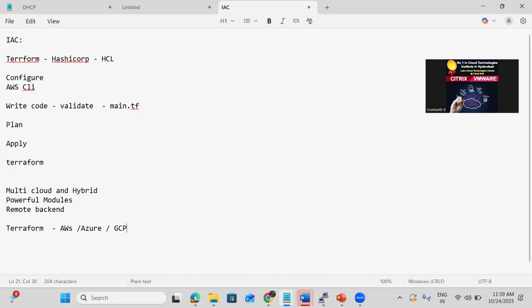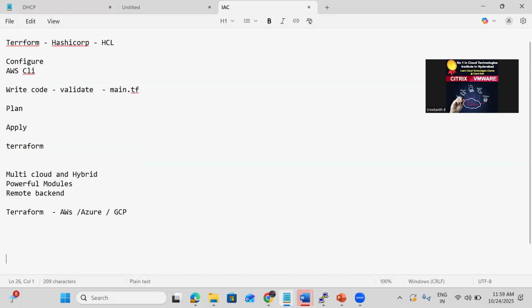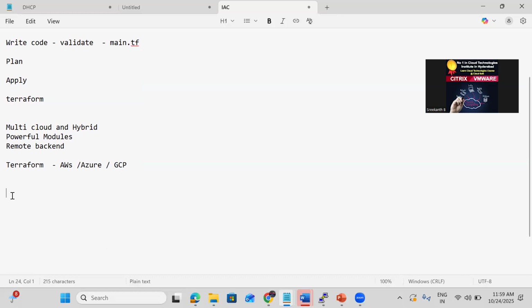So try to understand here. With Terraform, the end user uses a very simple HCL script. In the backend we have the providers. Mostly the providers have been developed in the Go language, also by HashiCorp itself.